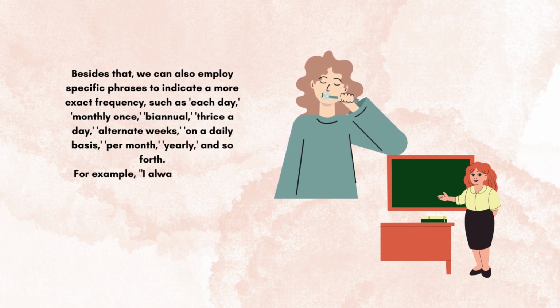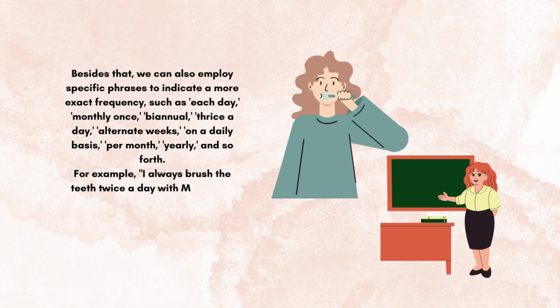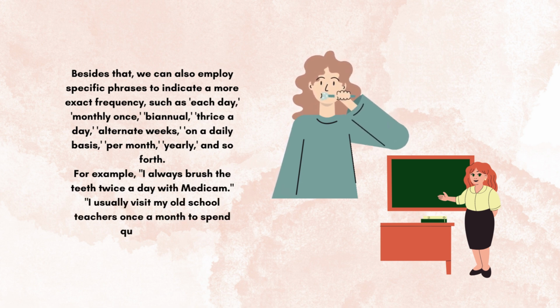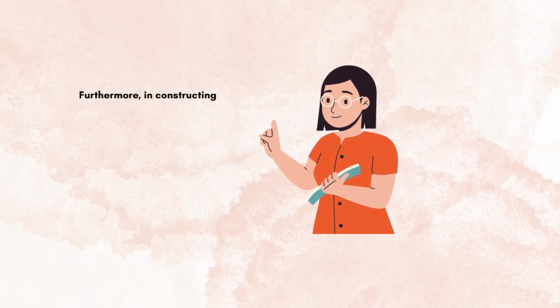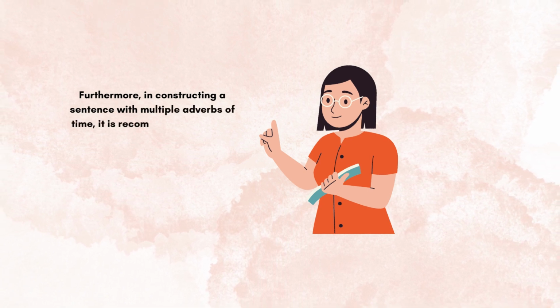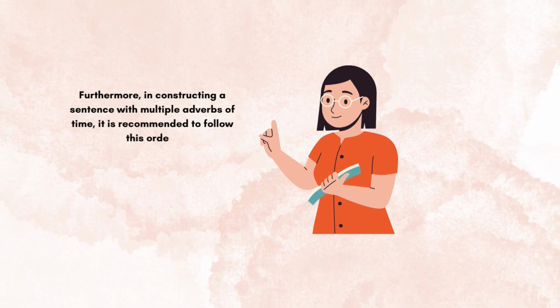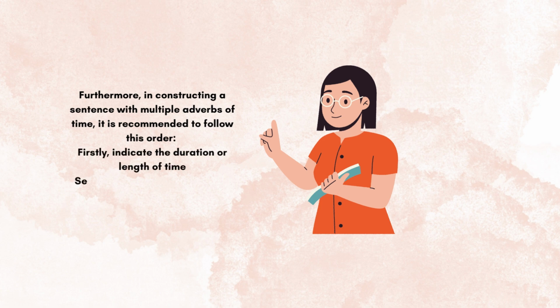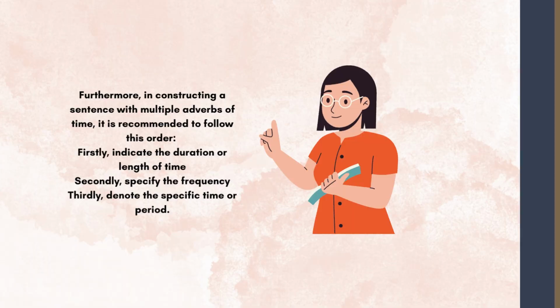For example, I always brush my teeth twice a day. I usually visit my old school teachers once a month to spend quality time. Furthermore, in constructing a sentence with multiple adverbs of time, it is recommended to follow this order. Firstly, indicate the duration or length of time. Secondly, specify the frequency. Thirdly, denote the specific time or period.